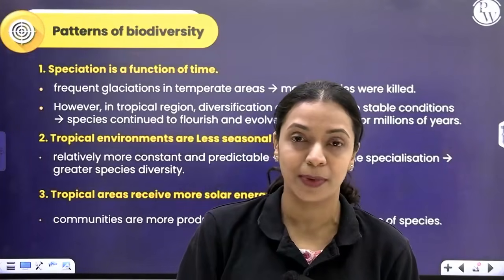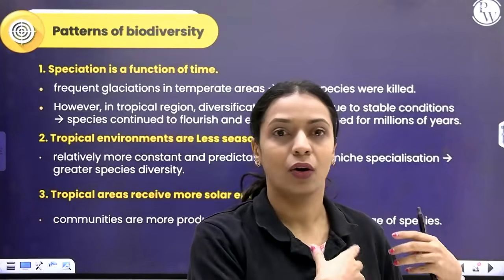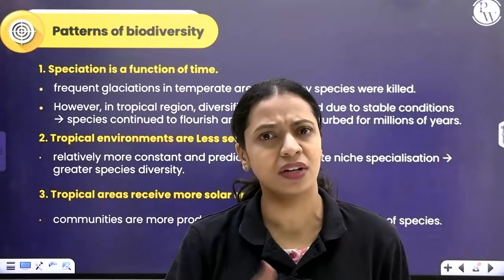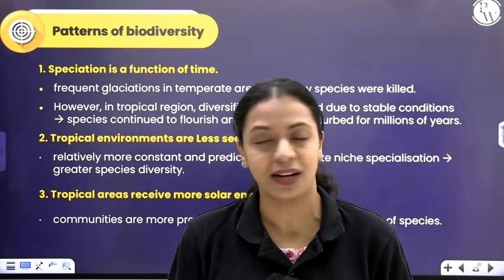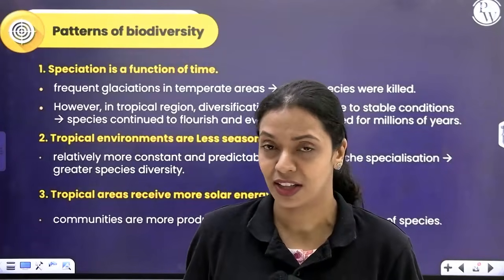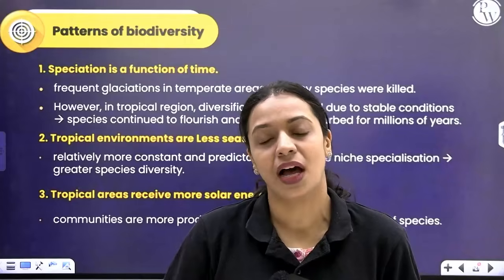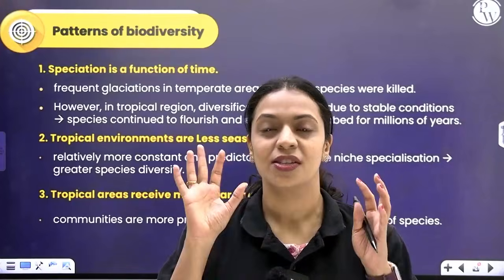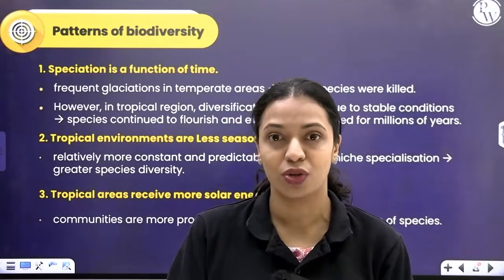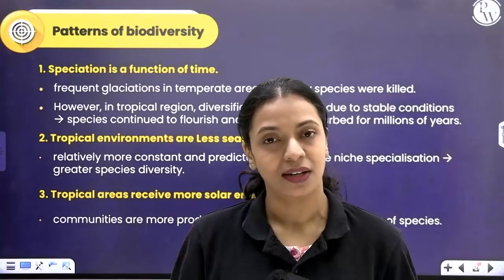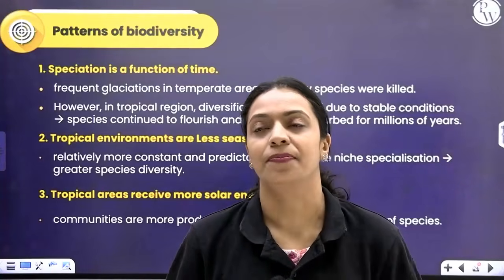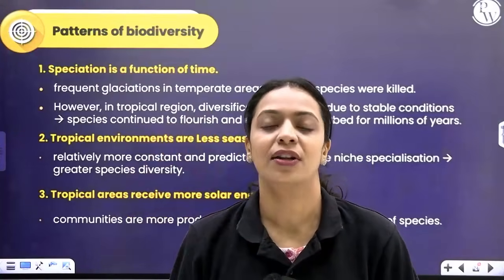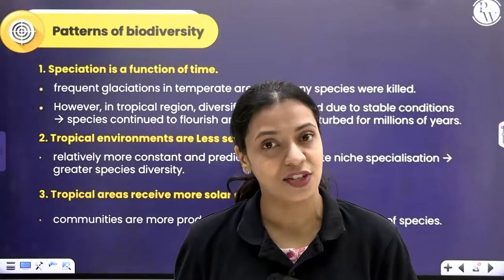We didn't evolve to become modern humans from Homo habilis or Homo erectus over a short period of time. It didn't happen overnight. It didn't happen over a period of 10,000 years. It took several thousands of years to happen. So speciation, addition of more species into a region, consumes time. What has happened in the temperate regions is very frequently glaciations have occurred.